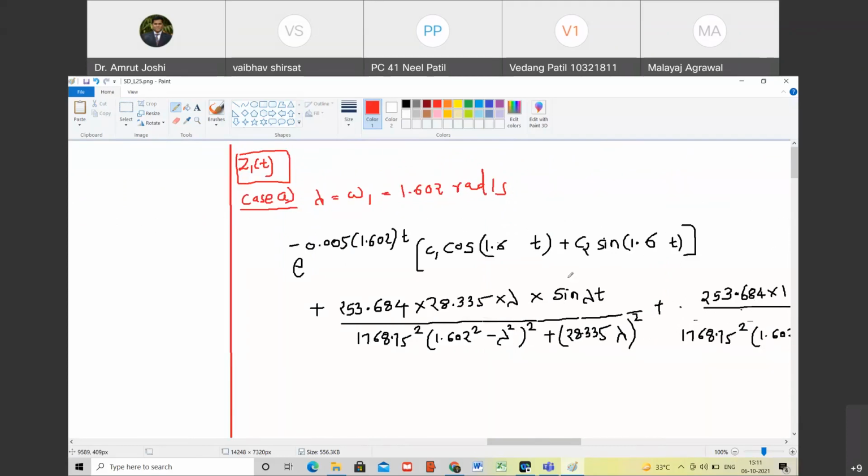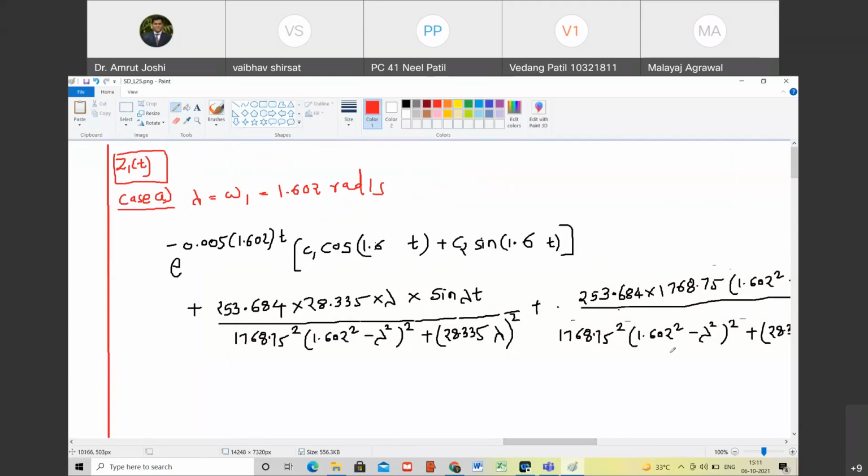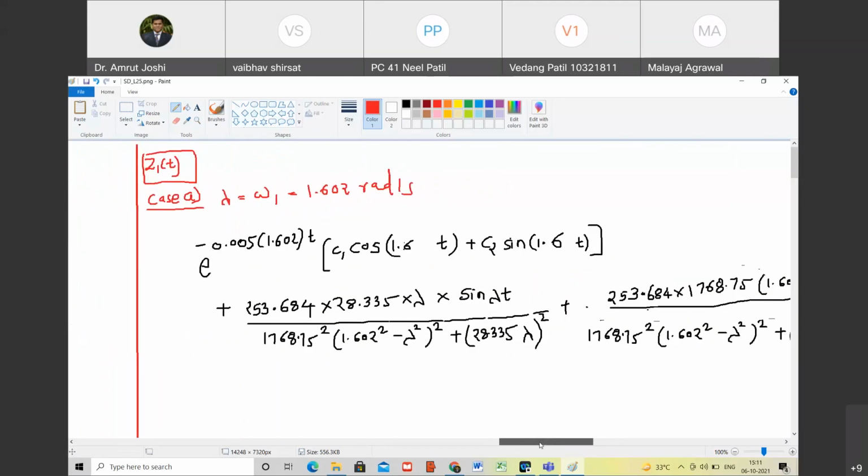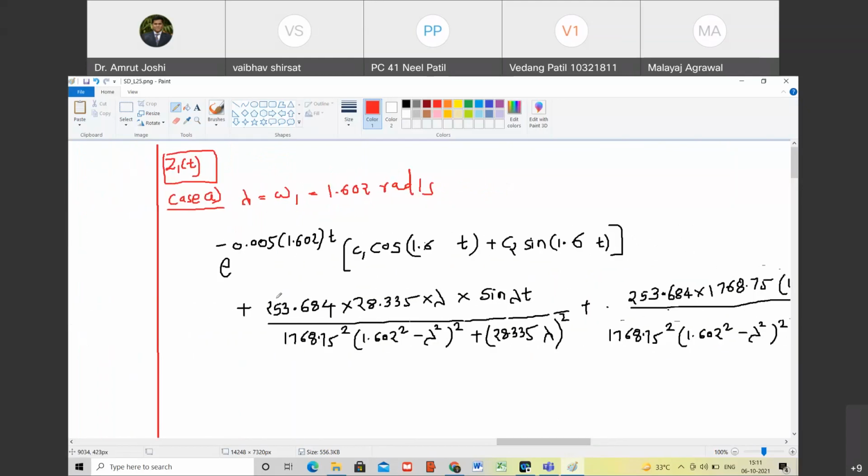For case A, this term is going to vanish. The entire second term is going to vanish. Do you agree with me? Yes. So when it is case A, we will do all those things later. But this is the value of Z1 of t.